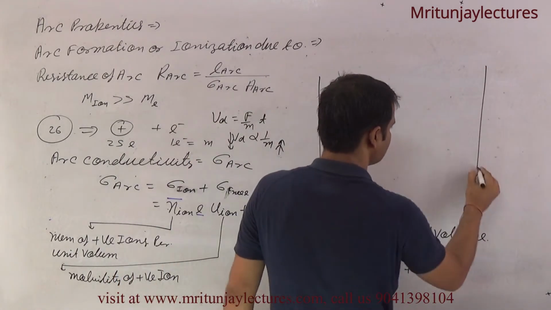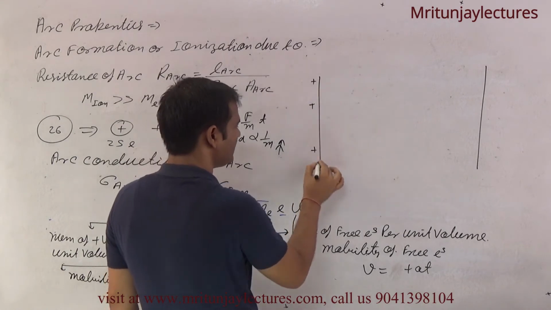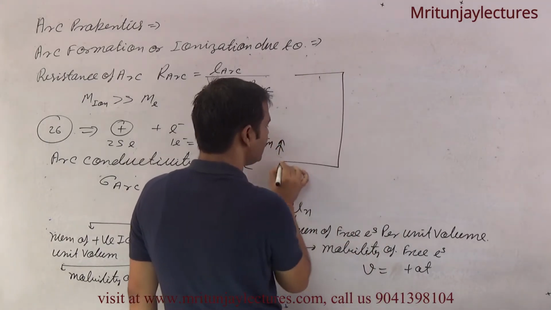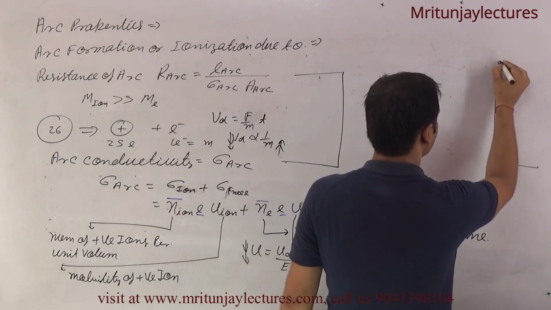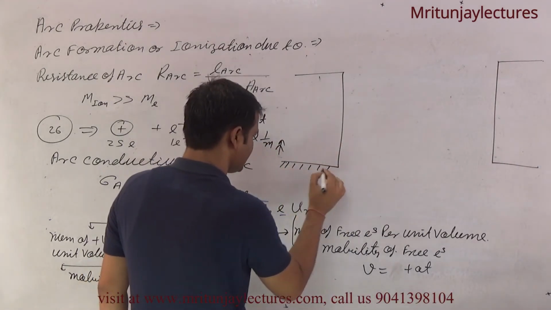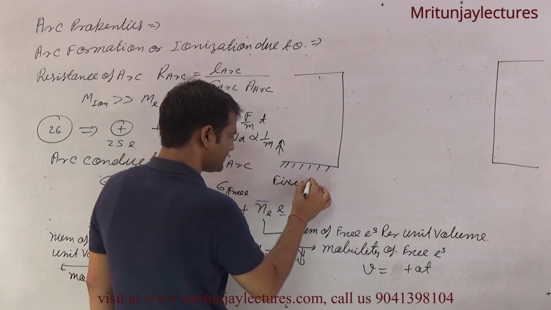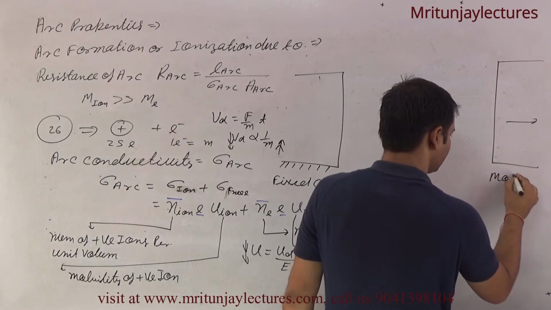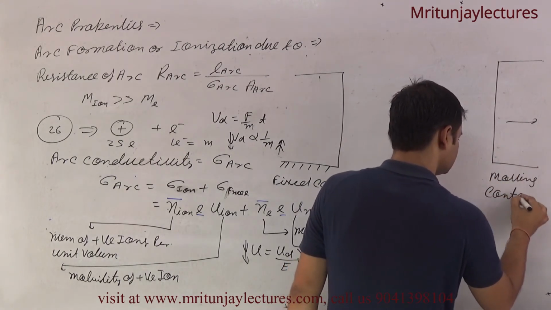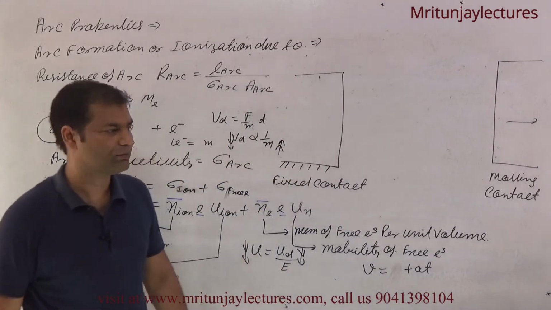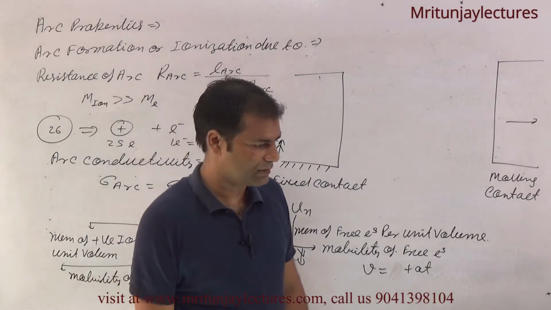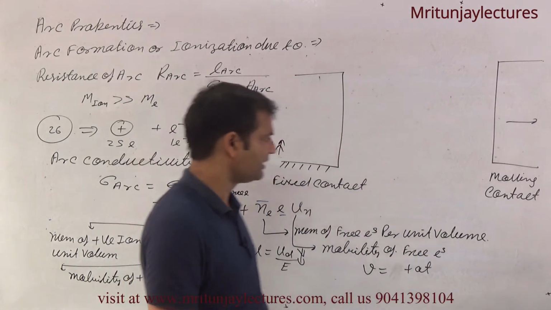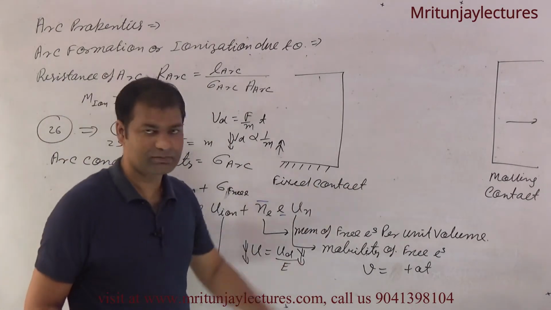This one is the positive plate. This one is the fixed contact, and that one is the moving contact in a circuit breaker. Why the words fixed and moving are used, I will discuss later in the fundamentals of circuit breaker.